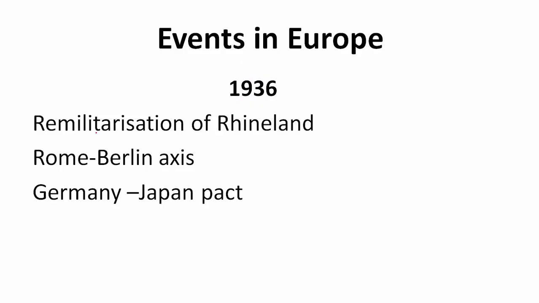So in 1936, Hitler remilitarized Rhineland. This is the boundary between France and Germany. It was decided in 1919 that in Rhineland there would be no army ever, because it posed a threat to France. Then there was a treaty between Rome and Berlin. This means Italy and Germany, and they called it the Rome-Berlin Axis. This is where the term Axis powers came from. Later, Germany also signed a pact with Japan. So Germany signed two different pacts, the first one with Italy and the second one with Japan.